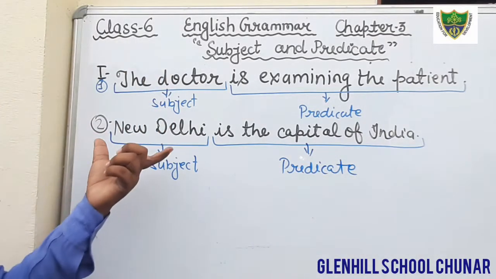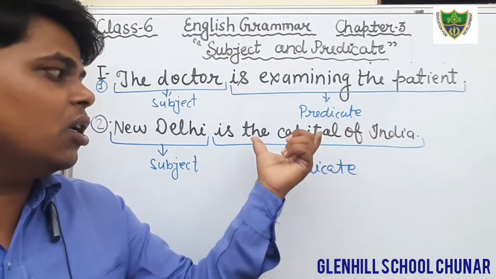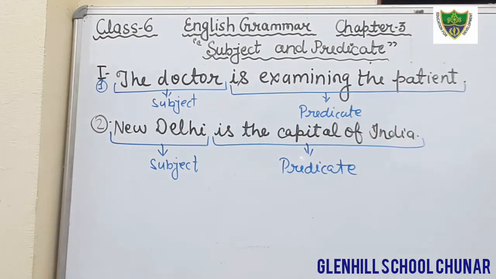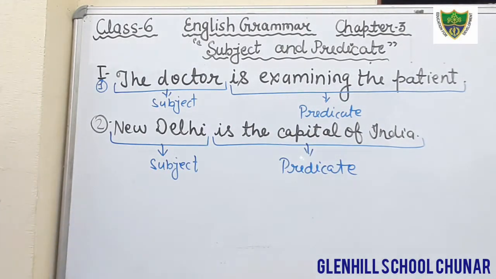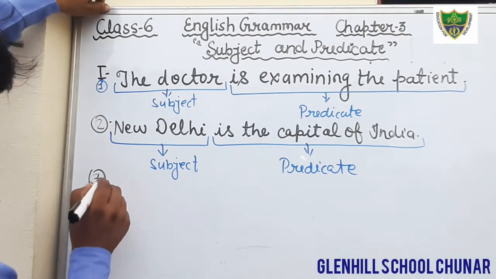What is subject in this sentence? In this sentence, New Delhi is subject, and is the capital of India is predicate. Okay, students. So in the column of subject, you will fill New Delhi, and in the column of predicate, you will write is the capital of India. Now question number 3. Just see the question number 3.